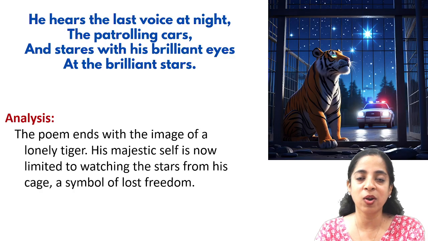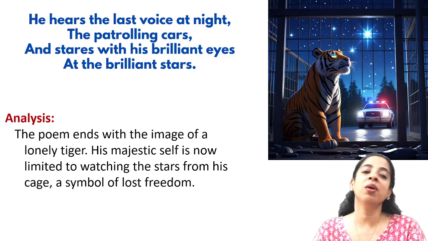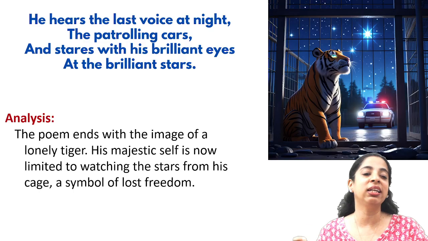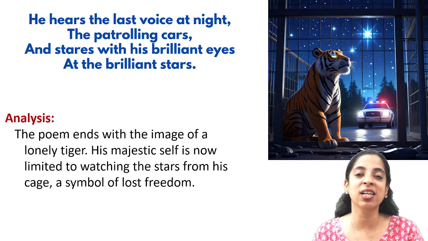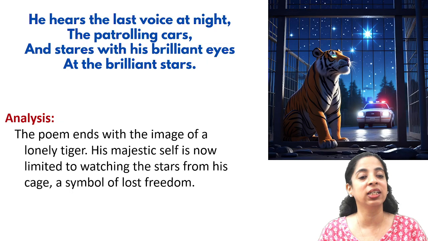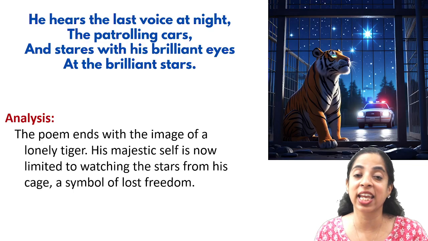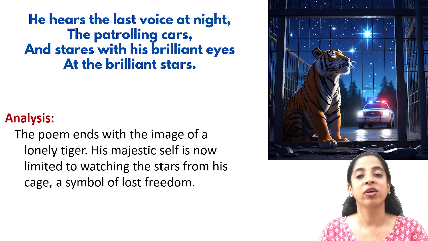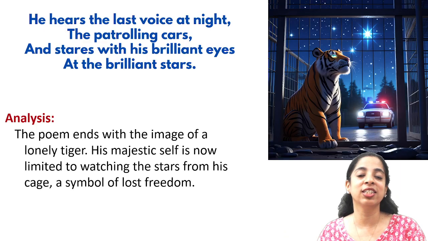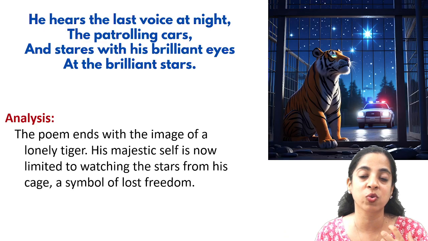Now what does the poet want to convey? The poem ends with the image of a lonely tiger. So this stanza is showing the image of a lonely tiger. His majestic self is now limited to watching the stars from his cage, a symbol of lost freedom. This is a symbol of freedom that he has lost. So this is the symbol of lost freedom.